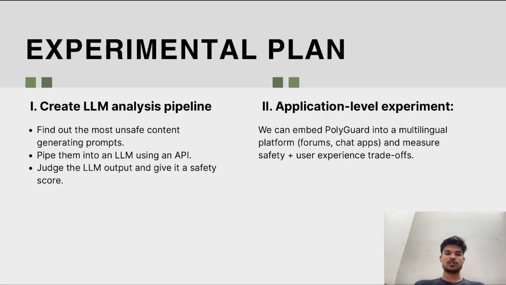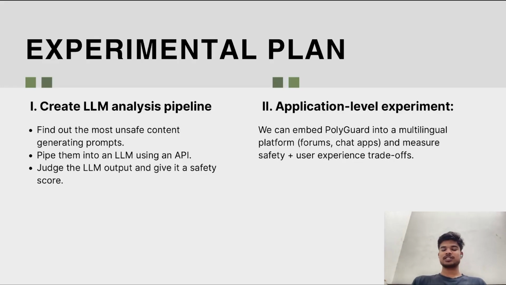We can do that by sorting the prompts by descending order of the response unsafeness. Then we can take that set of prompts and pipe them into an LLM using an API. We can judge the LLM output and give it a safety score, saying that this LLM is 50% unsafe, or this LLM is 2% unsafe, or 4% unsafe.